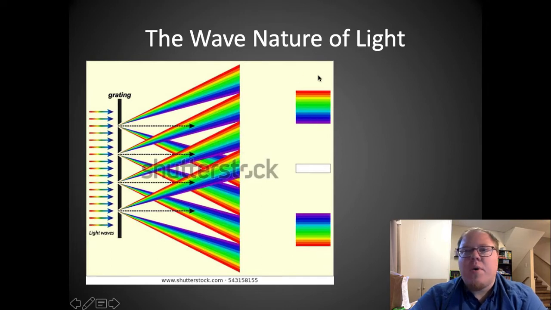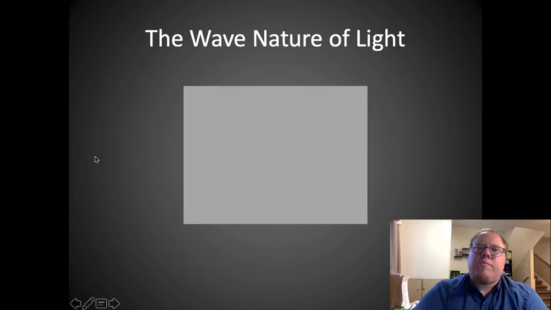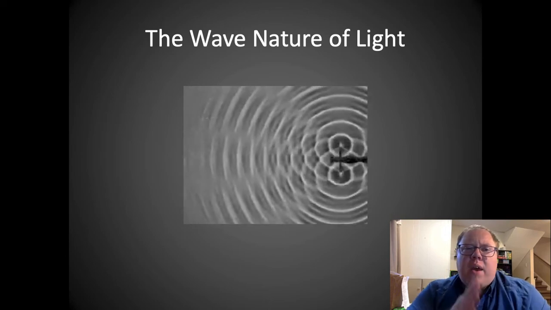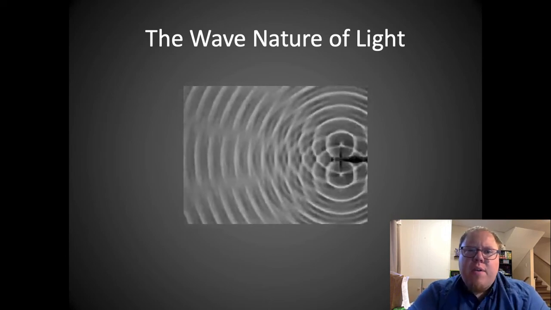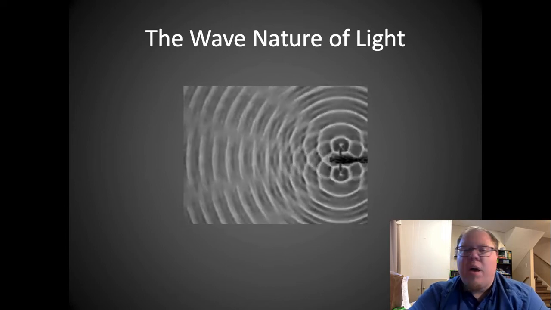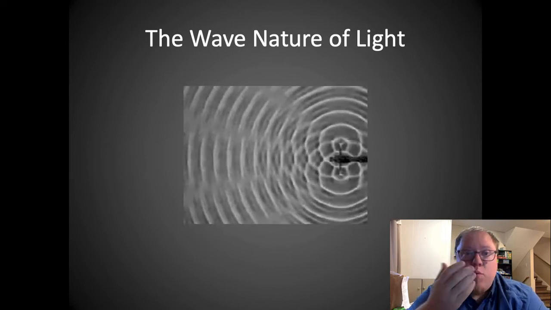You'll see another one and another one as you go there. Okay? So that's one way that light behaves like a wave. The second way that we know light is a wave, it behaves like a wave, is something called interference. Now, again, I have a video here of water waves.